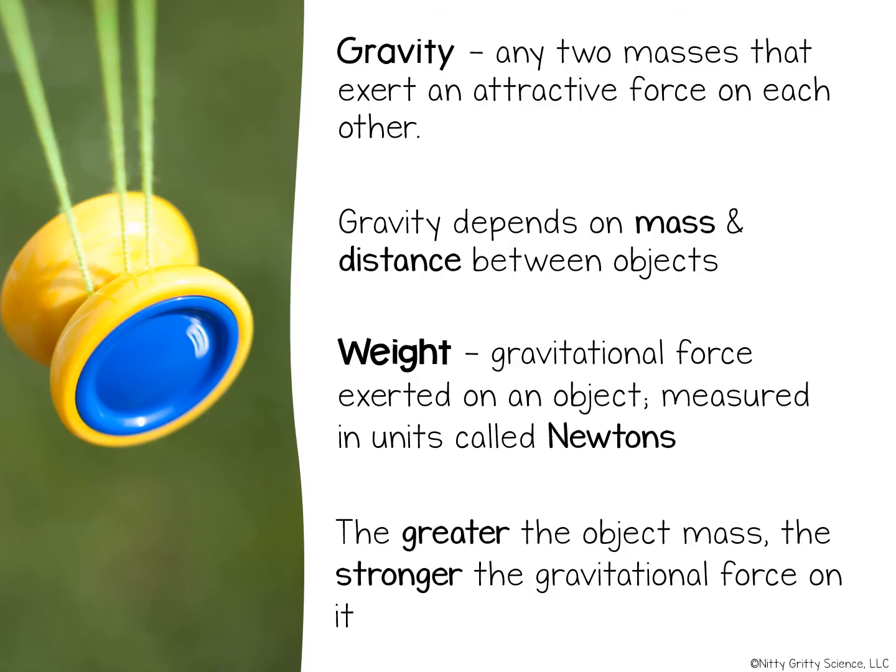Earth exerts a gravitational force on you whether you are standing, jumping, or falling. The gravitational force exerted on an object's mass is called the object's weight. Weight and mass are not the same. Weight is actually a force, and mass is the measure of the amount of matter that an object contains. However, while they are not the same, they are related. Weight increases as mass increases.